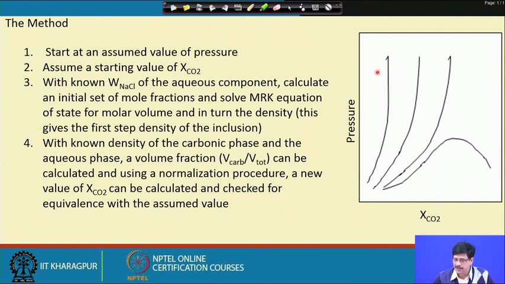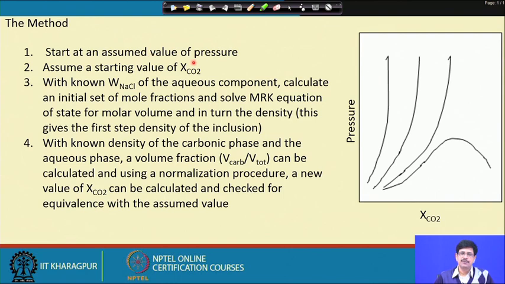because we can see here that if we take some combinations of pressure and XCO2, then we should be able to hit on one point on this solvus, which will actually give us the consistent pressure and XCO2 value, falling on the correct isotherm. But this exercise also involves that once we have the temperature of homogenization, we could be in a position to construct such an isotherm taking different combinations of P and XCO2, which is possible.